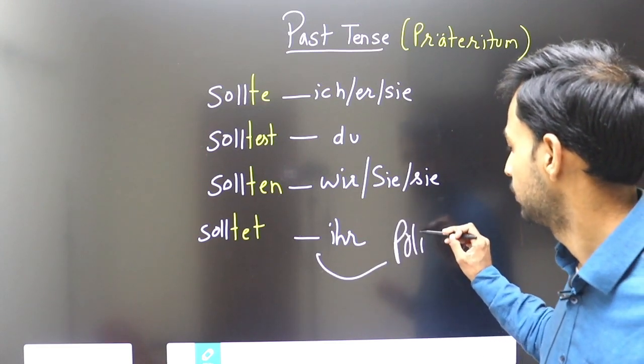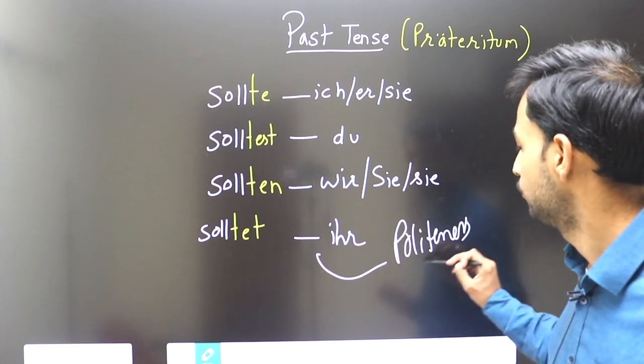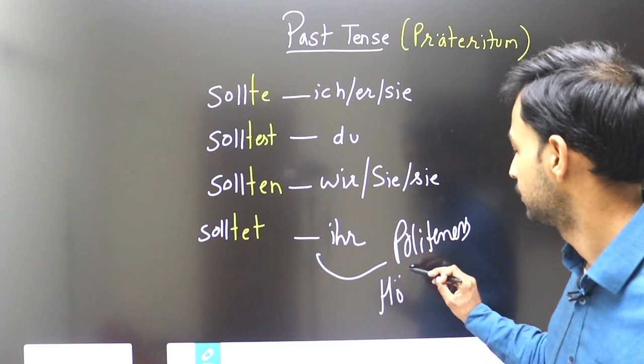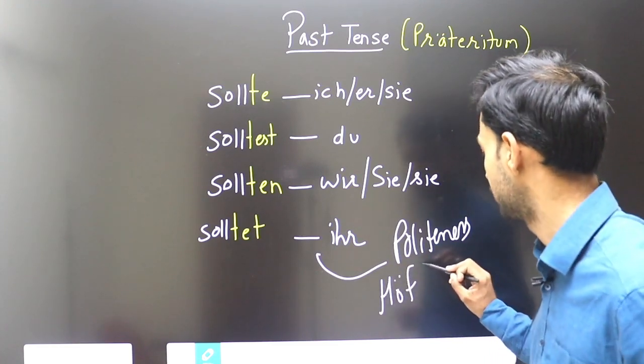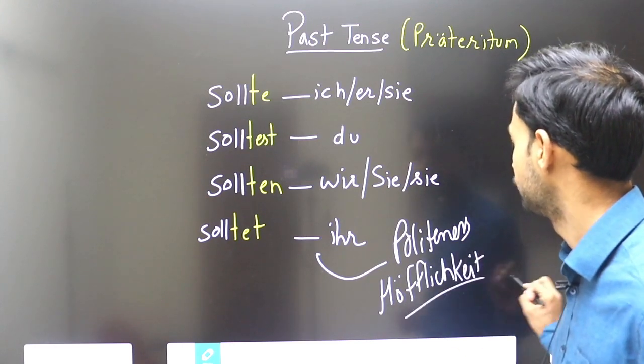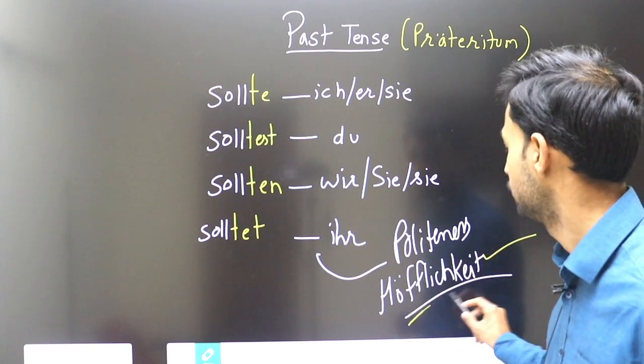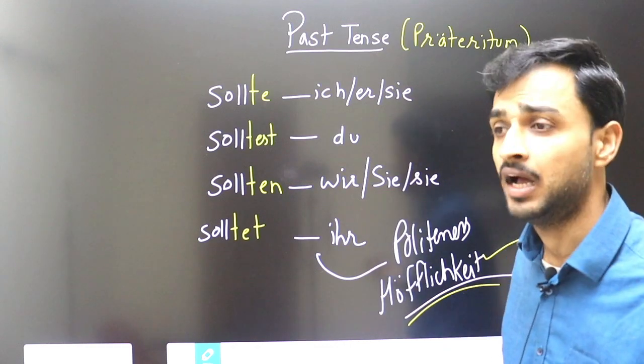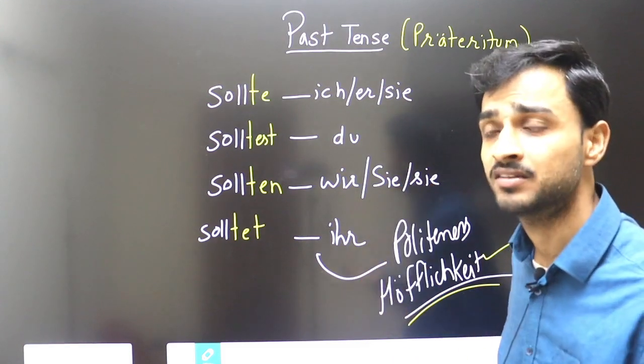Okay, höflich, Höflichkeit. If we are saying something politely, we use this verb. Höflichkeit, politeness. Du solltest, like I am saying someone, okay, du solltest das nicht machen.